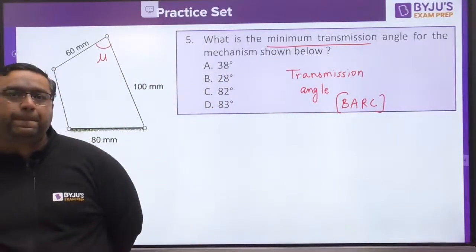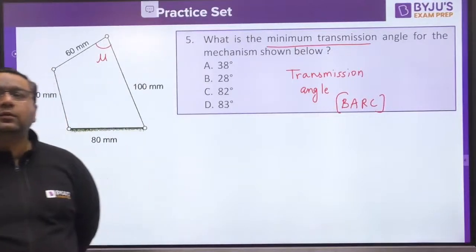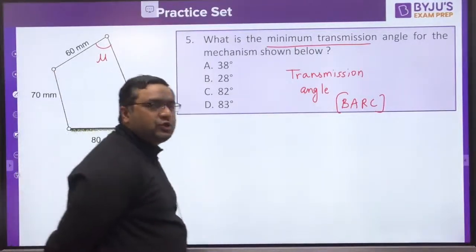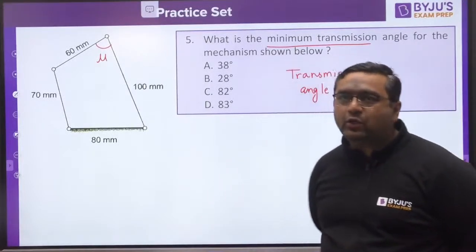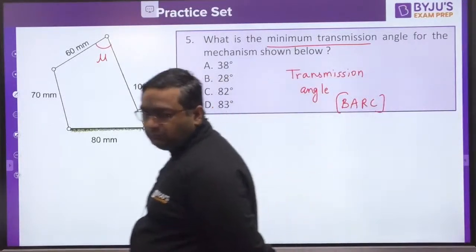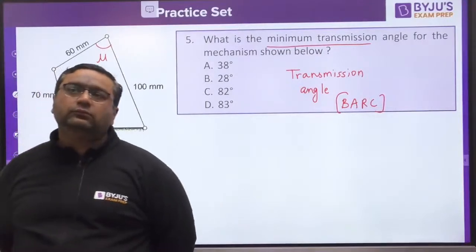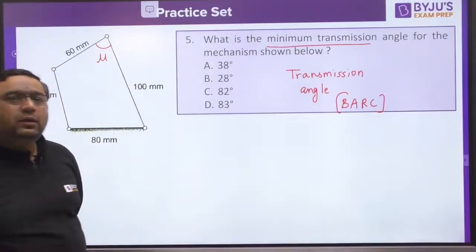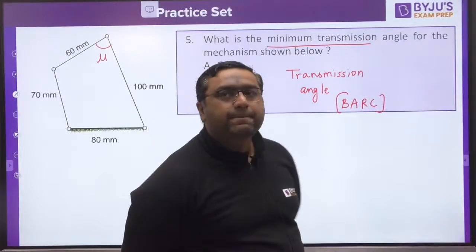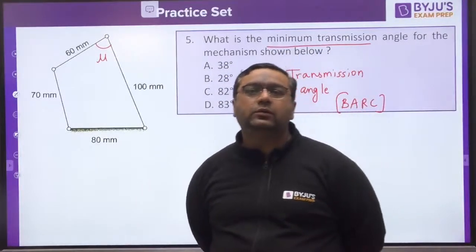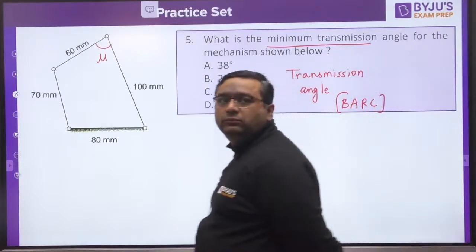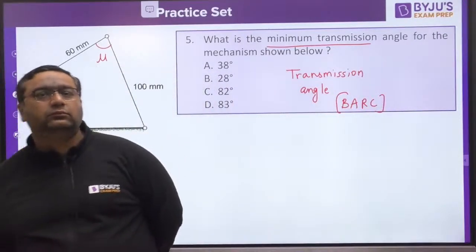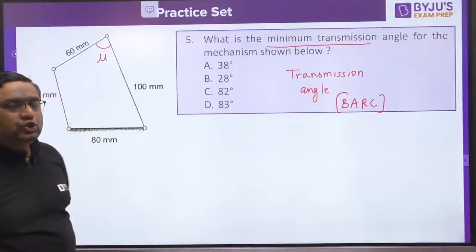Ayush is saying answer to be A only. Okay, very good, Ayush. What about others? Jeevan is also saying A.